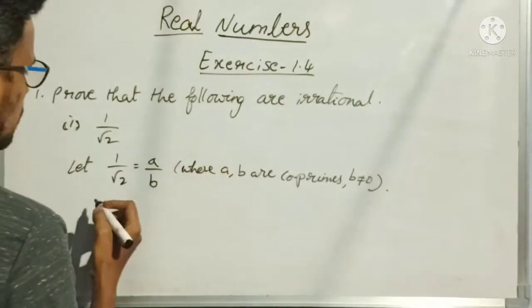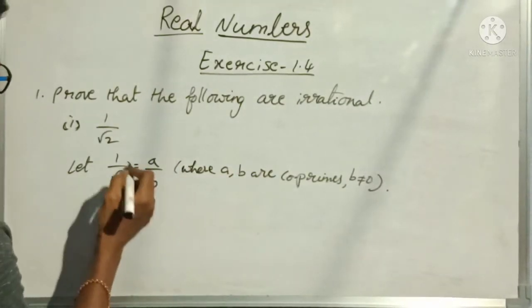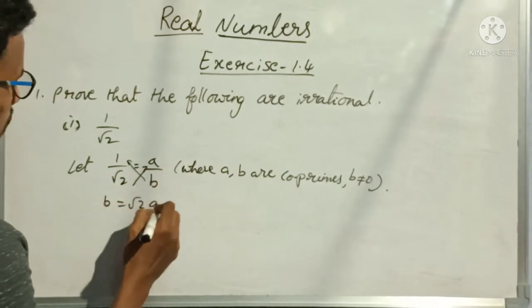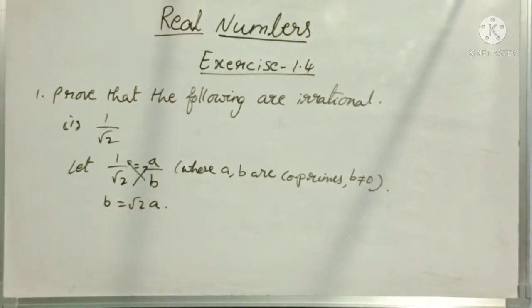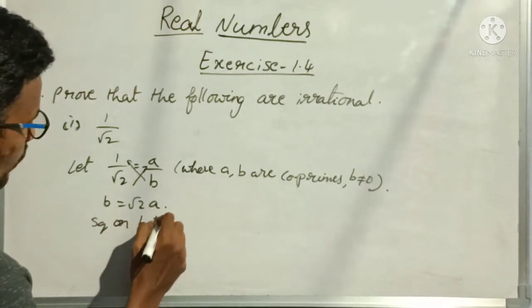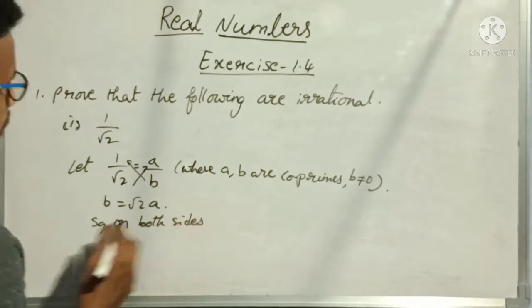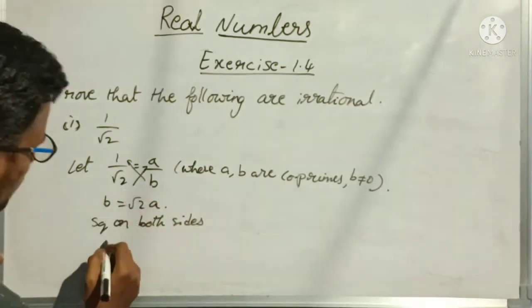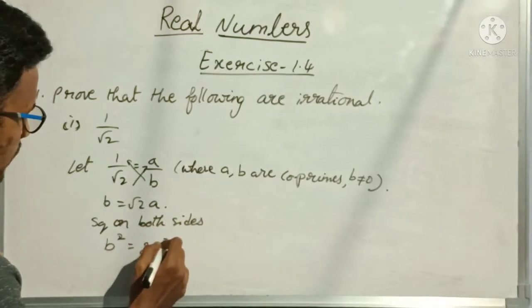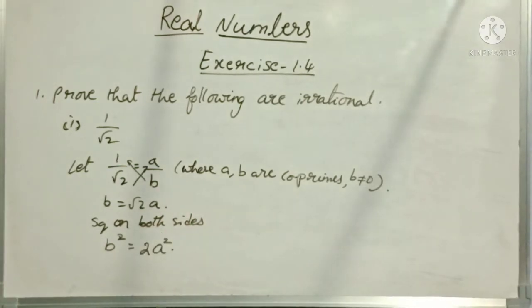Now I will cross multiply like this. Then I will get B is equal to root 2 A. Squaring on both sides, I will get B square is equal to root 2 whole square, which is 2, times A square. Clear?